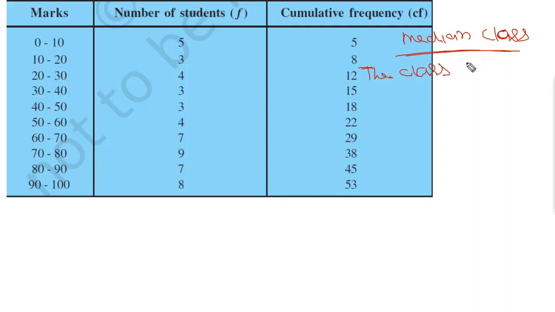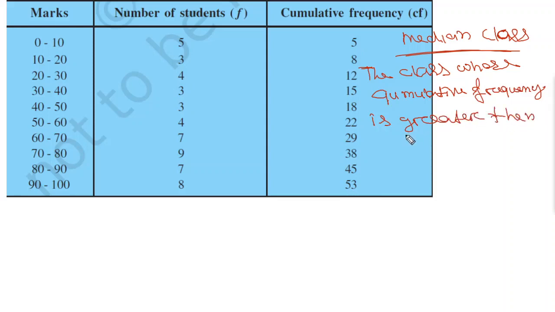The class whose cumulative frequency is greater than or equal to or nearer to n by 2.